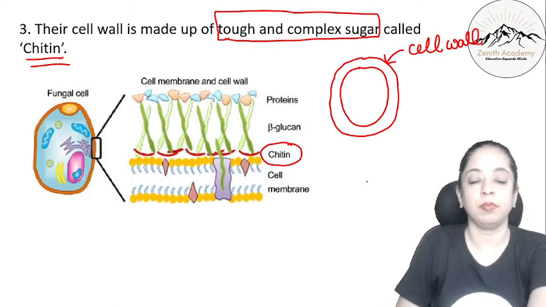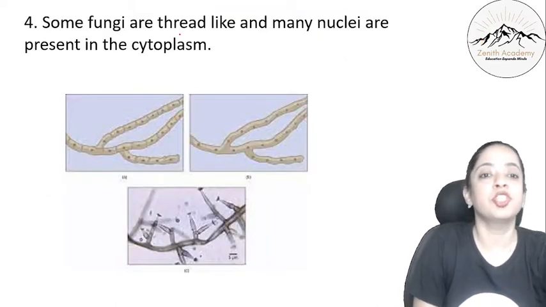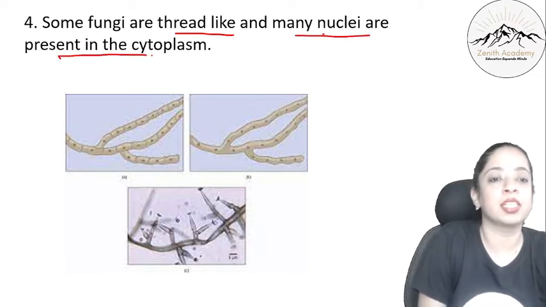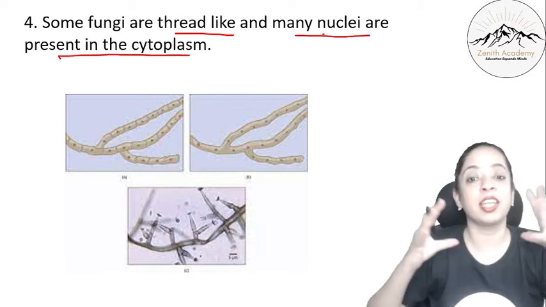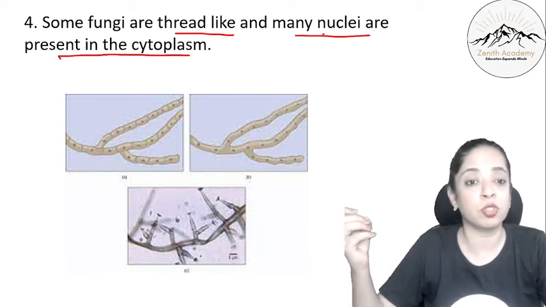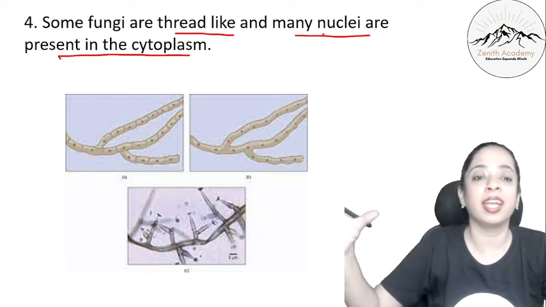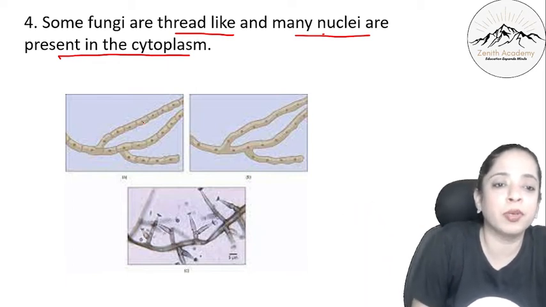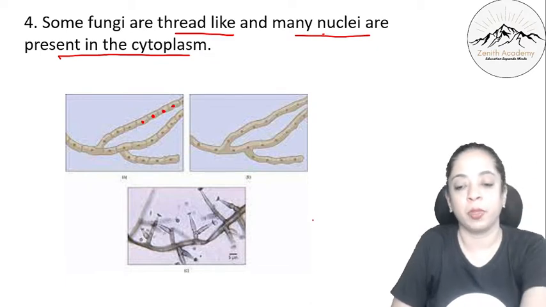Okay. Next, some fungi are thread-like and many nuclei are present in the cytoplasm. You can see it is an enlarged picture from electron microscope. So you can see they are thread-like and you can see there are multiple nucleus. Okay, there are so many nucleus in the cytoplasm.